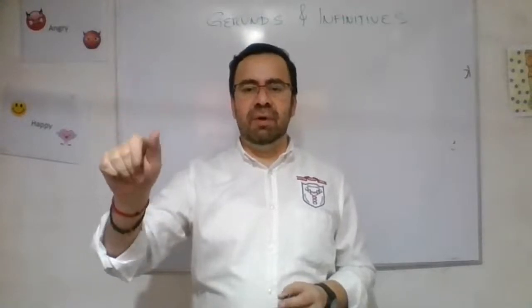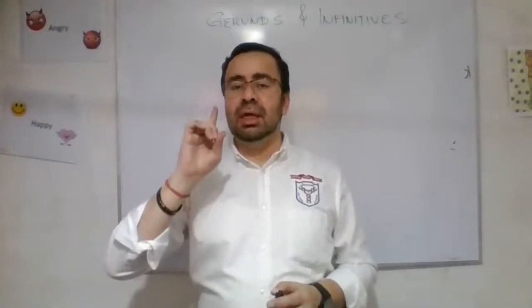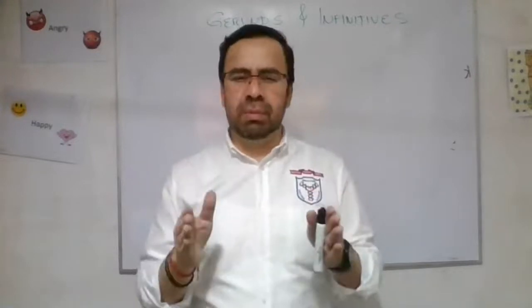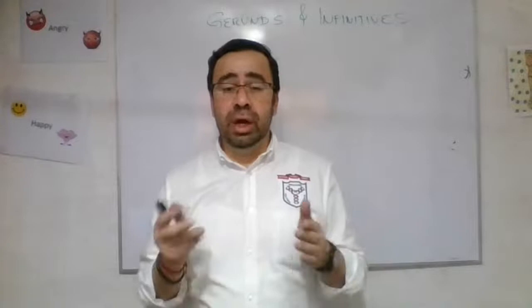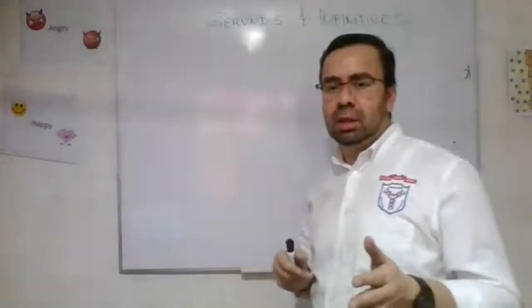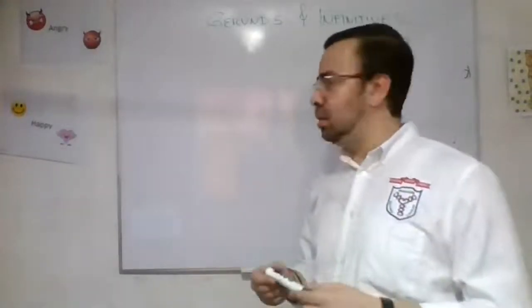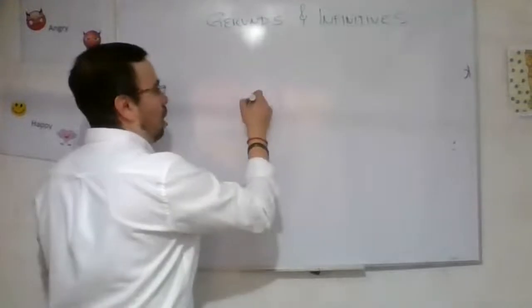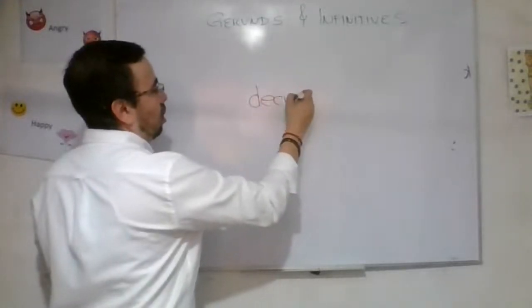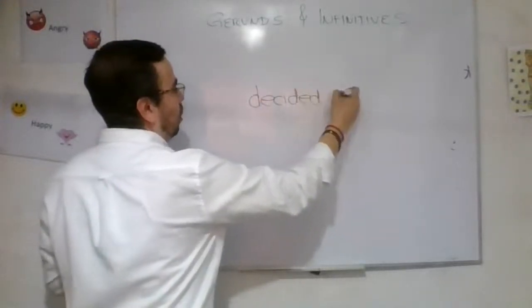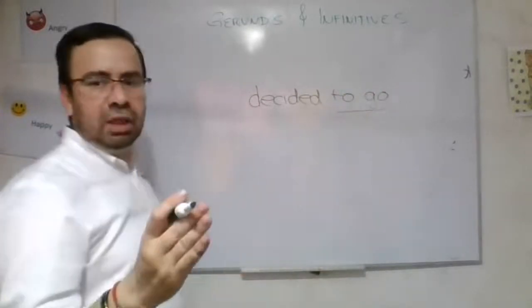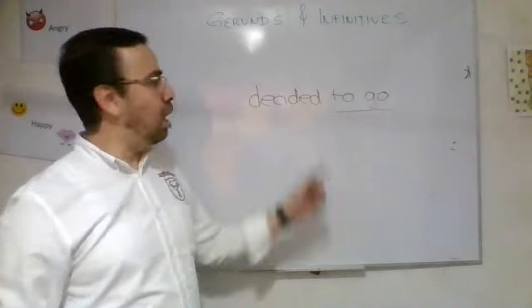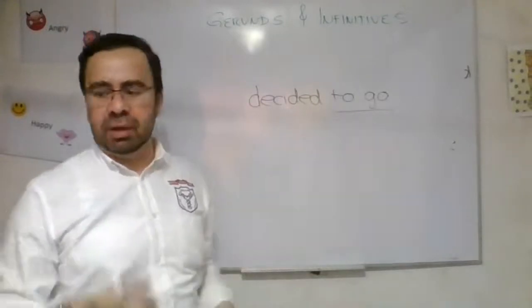It's an infinitive, and "I decided" is a verb. So we are using this one after a verb. Yes, decided to go. To go is the infinitive, and we are using it after a verb. The last one.